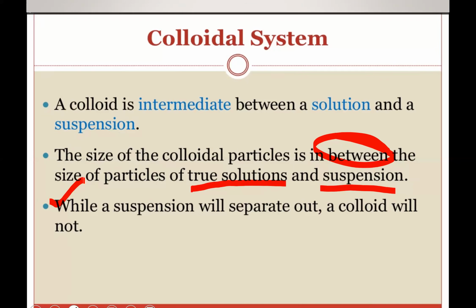But in case of colloid, we cannot separate the particles of colloid with the help of filter paper. Why is it so? Because the particle size is low, they can cross through the filter paper. So we cannot separate out the particles of colloid by filter paper.